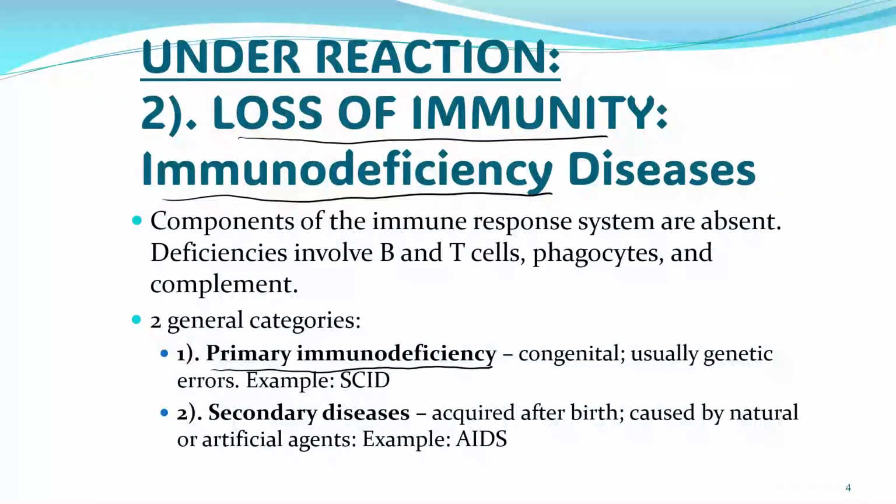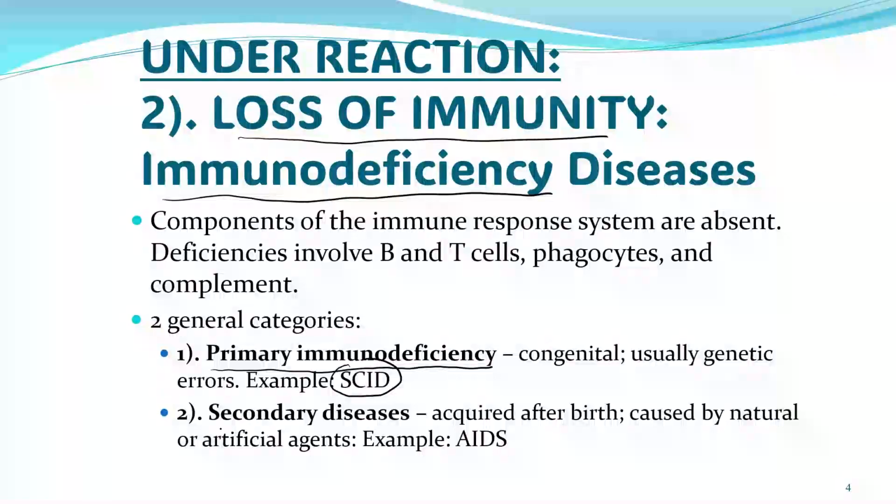They usually will die during childhood because they are unable to protect themselves. An example of that disease is called SCID, severe congenital immunodeficiency disorder. For these children, most of the time it's really difficult to help because they don't have the ability to fight against infection.